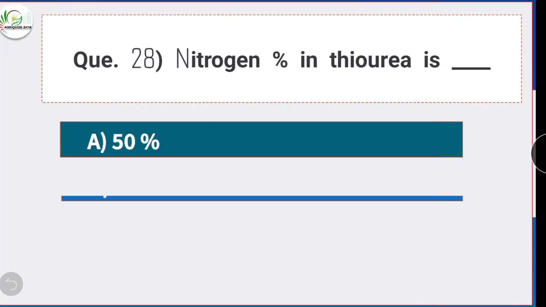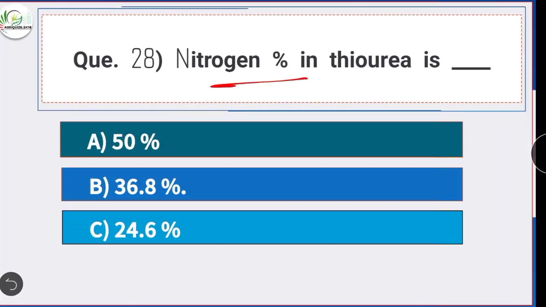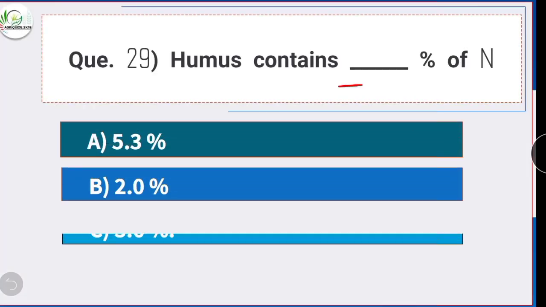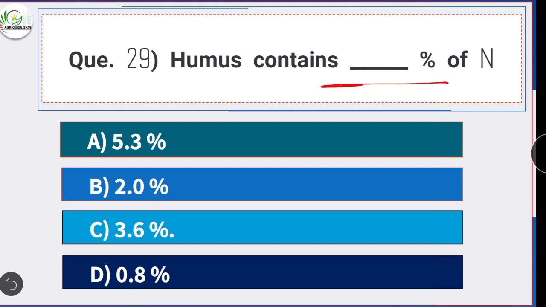Question number 28. Nitrogen percentage in thyruria is, option B is the correct answer, 36.8%. Nitrogen percentage in thyruria is 36.8%. Question number 29. Humus contains dash percent of nitrogen. Option C is the correct answer, 3.6%. Humus contains 3.6% of nitrogen.